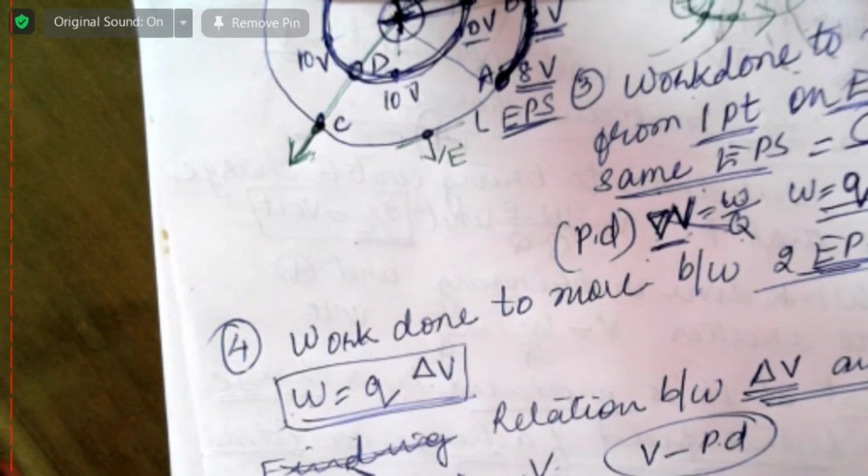E is equal to potential difference by distance. In your book it is V, so why am I writing V? It is not the potential at a point, it is the potential difference between 2 points.